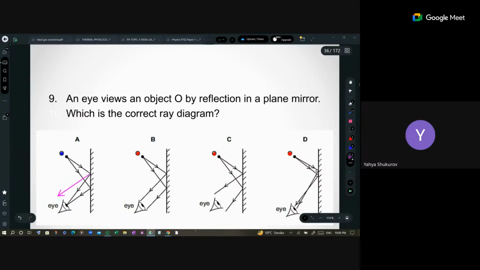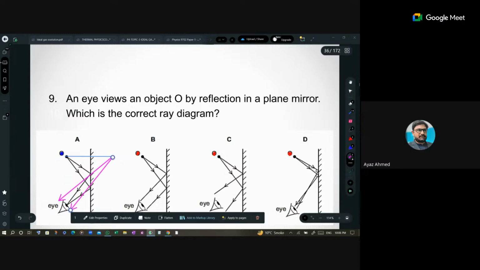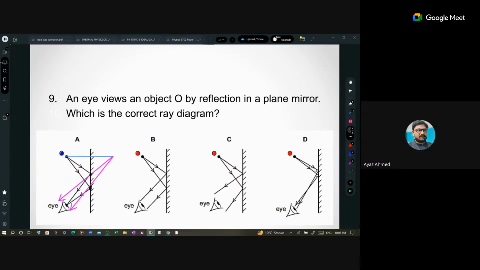Yes, D. For example, if I have a line over here and I draw some lines from this, will this be a mirror image ray diagram?